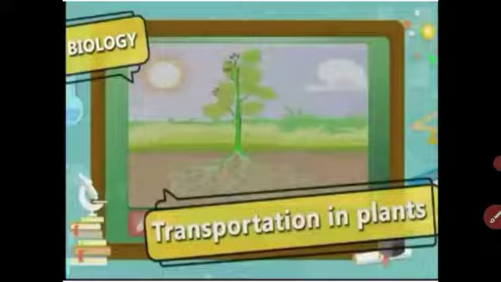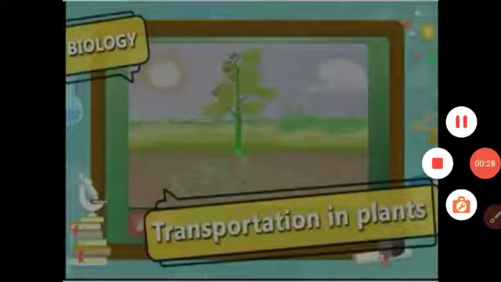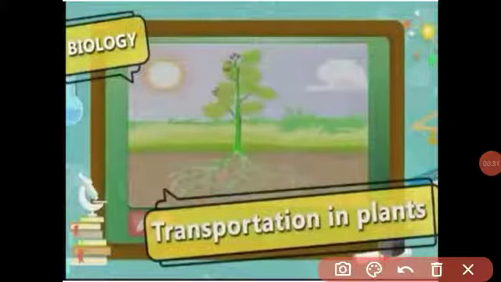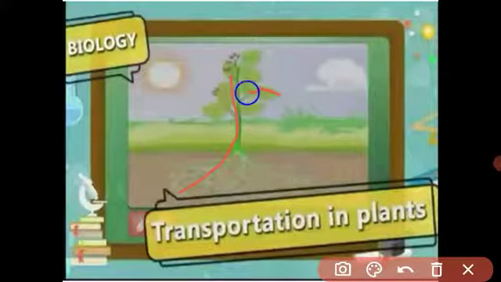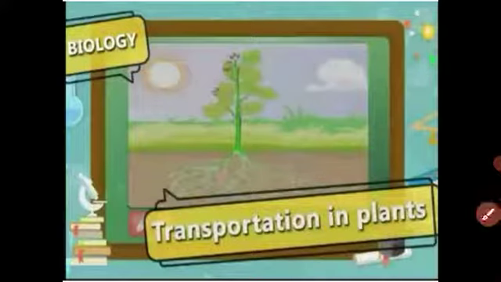Okay. In the previous video, we studied what is meant by transportation. Plants are also living things. Plants also need to transport water and minerals to every part of the plant. In the last video, we studied xylem and phloem. Xylem tissue transports water upward, and phloem tissue transports food to all parts of the plant body. In this video, we are going to study what is meant by translocation and the structure of root and root hair. Got it, student? Let us start the video.